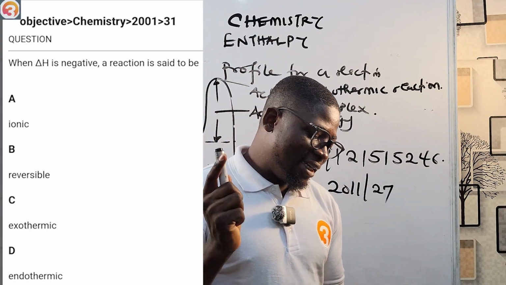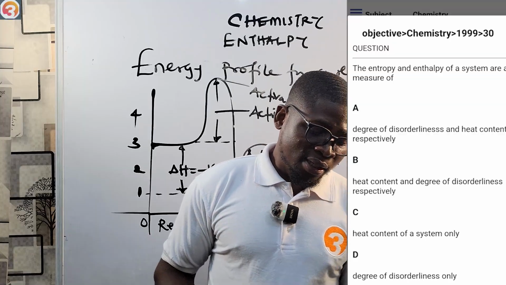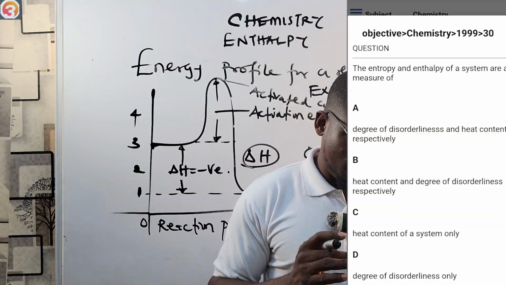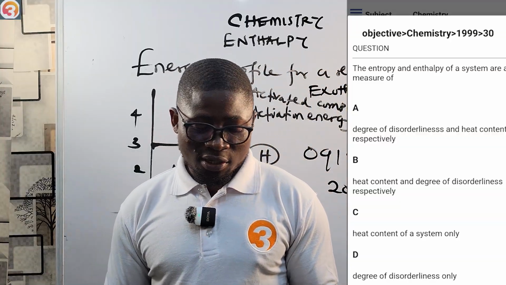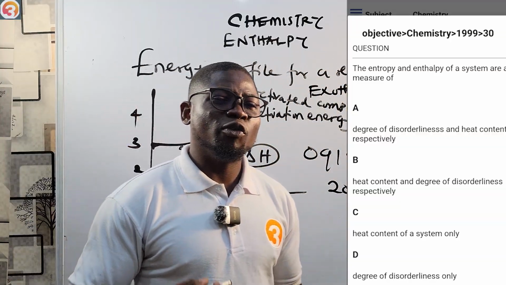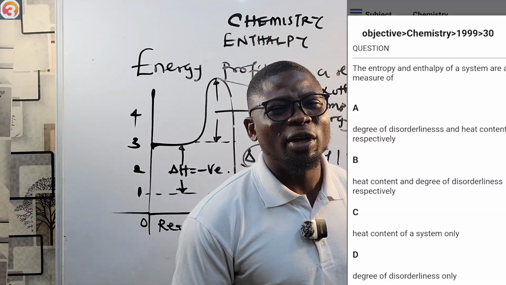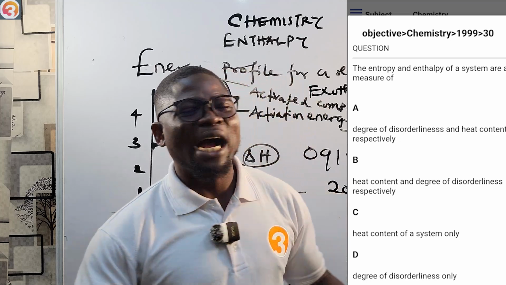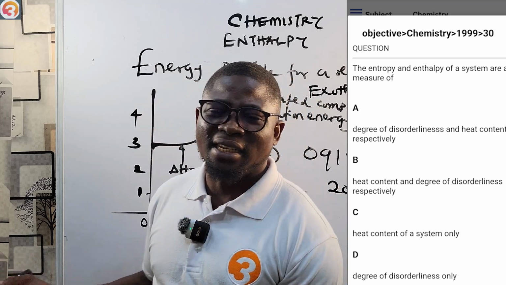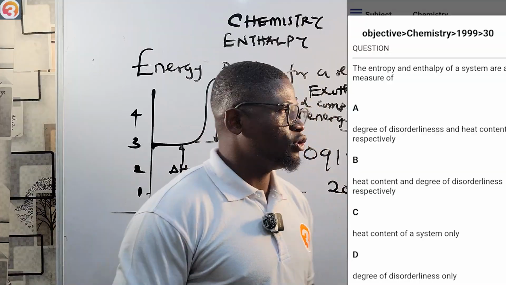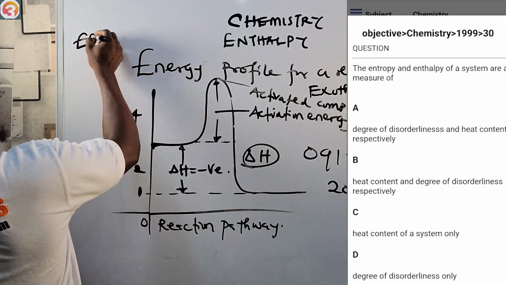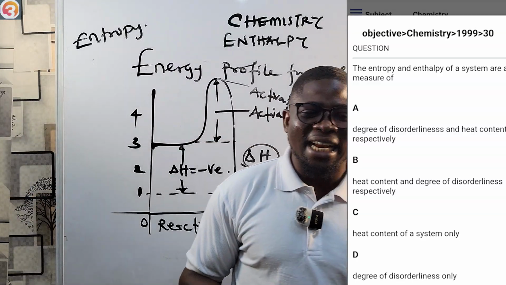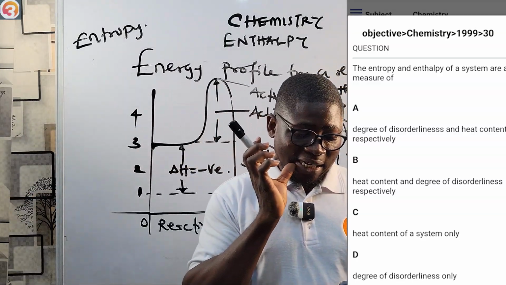Now this is a 1999 question number 30. They say the entropy and enthalpy of a system are a measure of... I know I've not done entropy yet, I'm going to do it. Entropy is the degree of disorderliness of a system. We call it the degree of scatteredness of a system. How scattered, how disorderly a system is. That is what we call entropy.